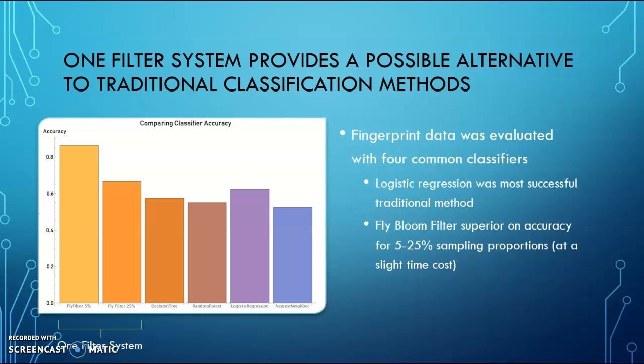Our fruit fly-inspired model predicted with superior accuracy for relatively small sampling proportions, peaking at a 5% sampling with an accuracy around 90%. It can be concluded then that this model has real promise in providing an alternative route to pre-screening in drug discovery. However, our model does suffer somewhat in processing speed.